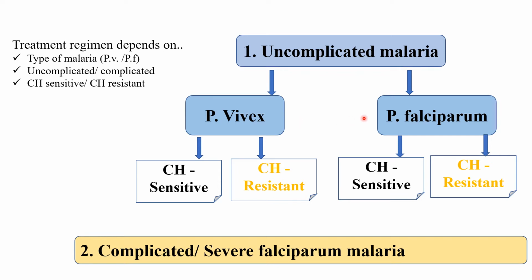Again, the drug of choice will differ depending upon sensitivity to chloroquine, whether it is chloroquine sensitive or chloroquine resistant. Chloroquine is of course the drug of choice for the sensitive strain, but where chloroquine resistance is present, an alternative therapy that is effective against chloroquine-resistant P. vivax as well as chloroquine-resistant P. falciparum should be given. So basically the treatment regimen depends upon the type of malaria, uncomplicated or complicated, chloroquine sensitive or chloroquine resistant; depending upon that information it will be decided.